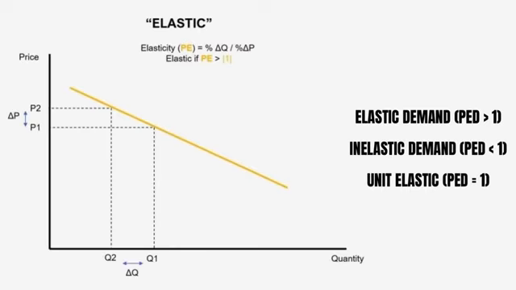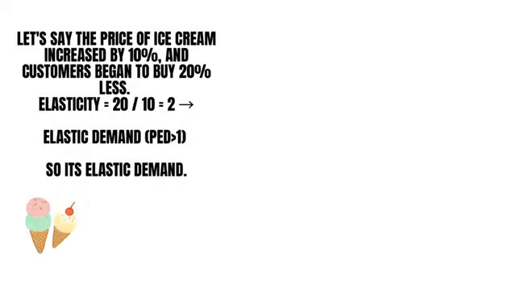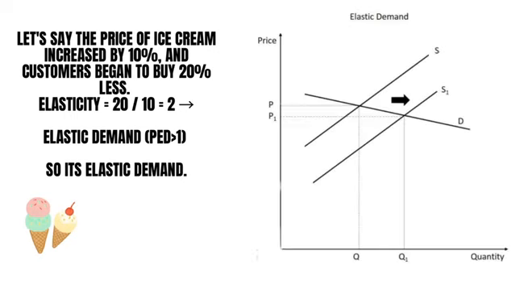This formula shows how much demand changes when the price changes. Let's see a mini problem. Let's say the price of ice cream increased by 10% and consumers began to buy 20% less.